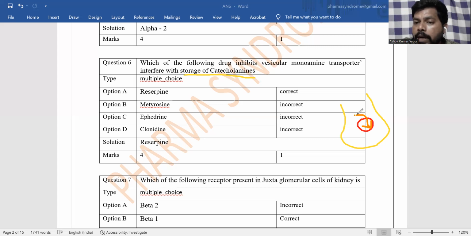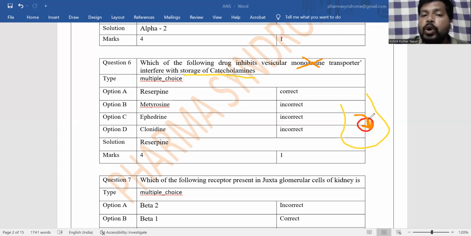So from here it has to be transported to the synaptic vesicle. For this, vesicular monoamine transporter is required. If this vesicular monoamine transporter is inhibited, then there is no storage of neurotransmitter in the synaptic vesicle, and there is breakdown or degradation of neurotransmitter.